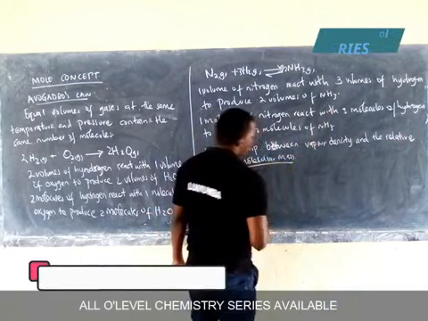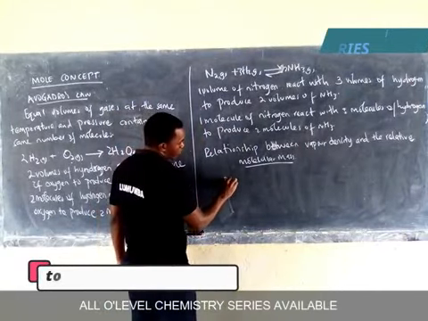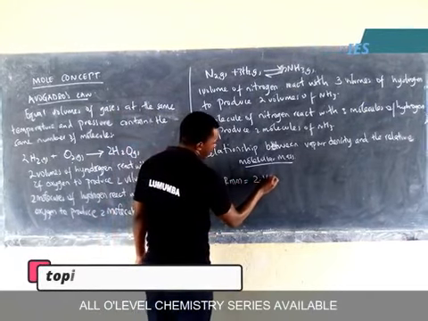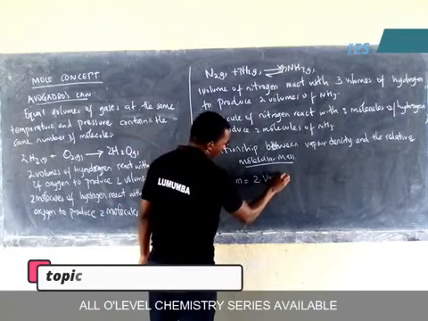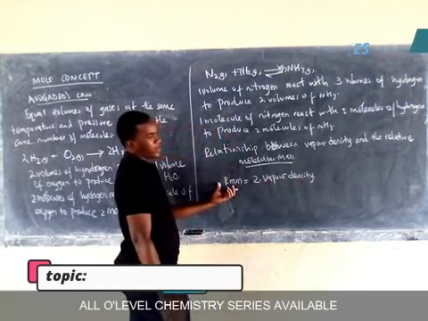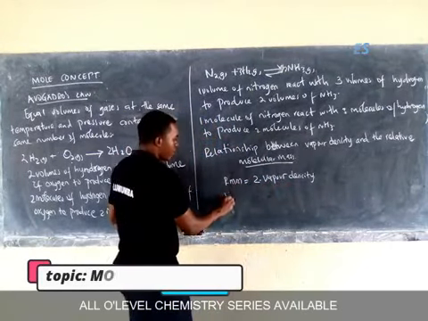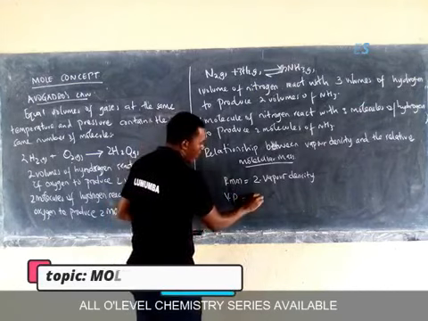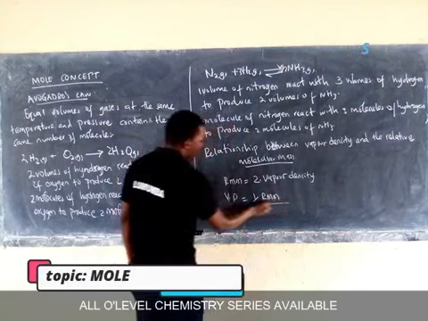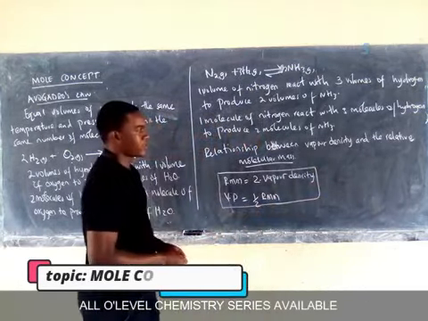The relationship between these two can be given by: relative molecular mass is equal to twice vapor density. So once you are given relative molecular mass, you can get vapor density by dividing it by 2. At the same time, the vapor density is equal to half the relative molecular mass. This is the relationship between relative molecular mass and vapor density.